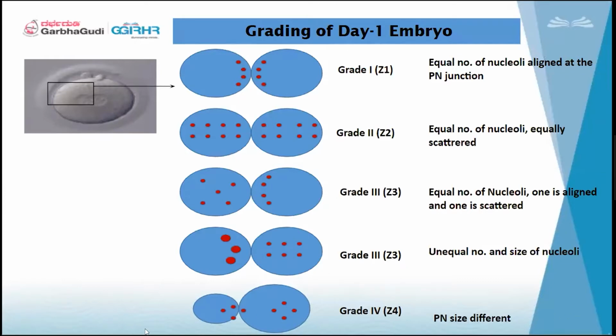If the PN size is different, with one big and one small, it is graded as 4. So different sizes are graded as 4.